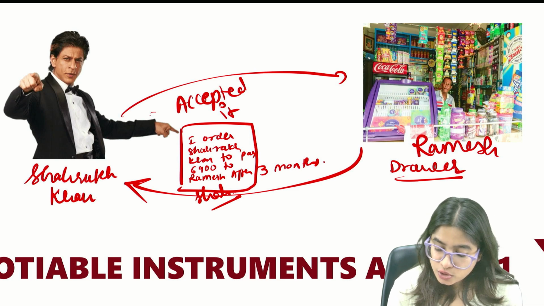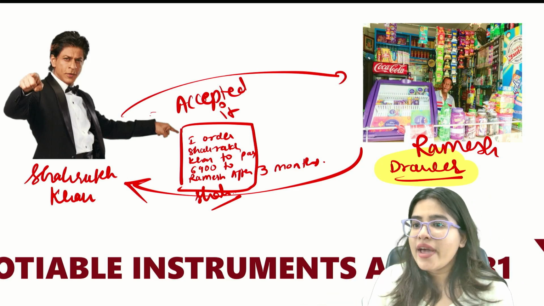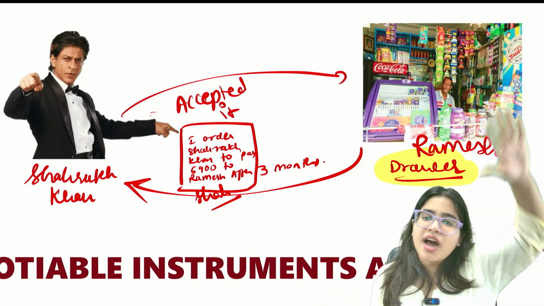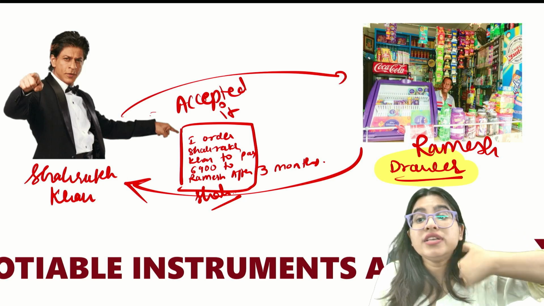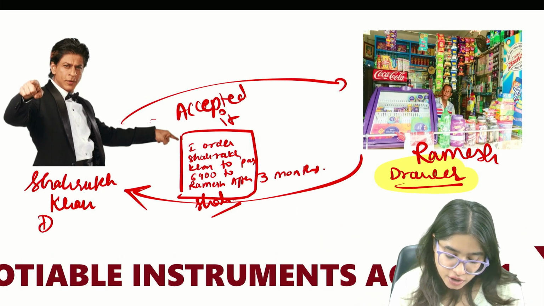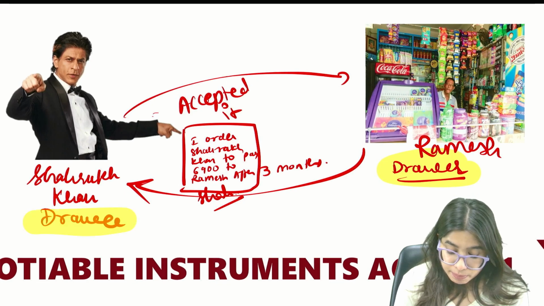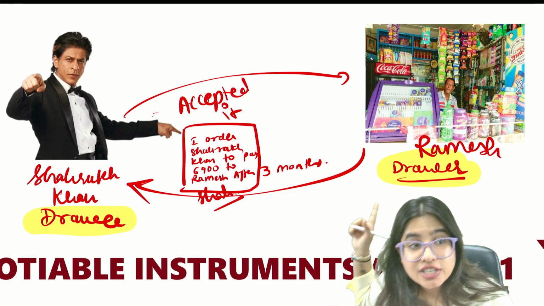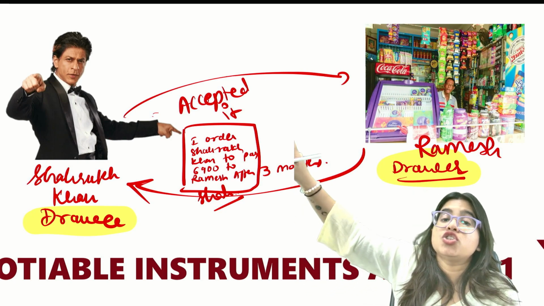Drawer means a person who makes the bill of exchange. Now, who accepted the bill of exchange? Who is accepting the bill of exchange? Yes, Shahrukh Khan, right? So he is known as drawee. So here the person who makes the bill of exchange is known as drawer, and the person who accepts the bill of exchange is known as drawee.